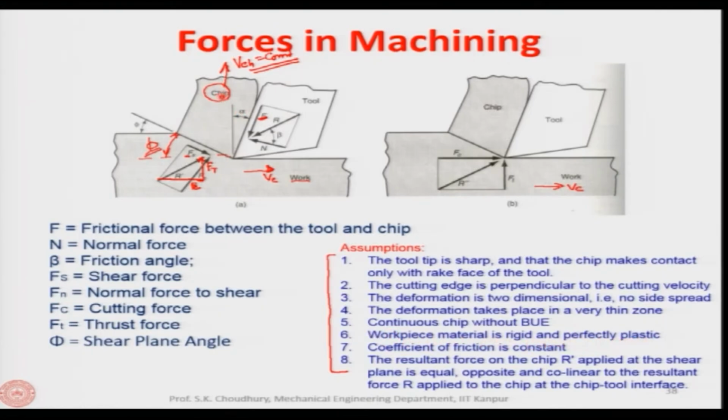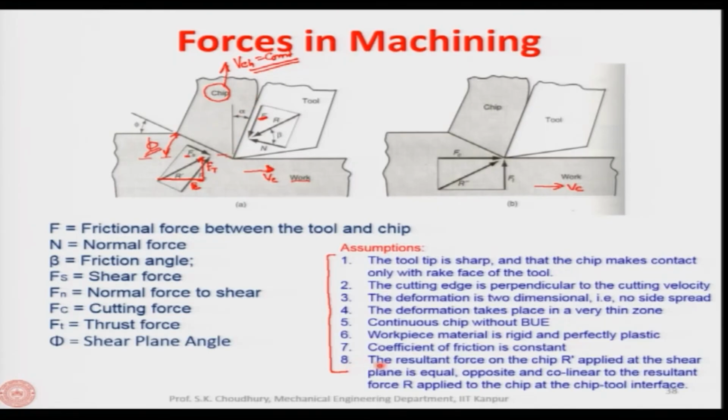Here I have said that if it can be assumed to be a perfectly plastic and rigid body moving at a constant velocity, then only the r and r prime will be opposite, collinear and equal. Seventh assumption is the coefficient of friction is constant, along the chip tool contact length. So, the mu, which is the coefficient of friction, has to be constant.